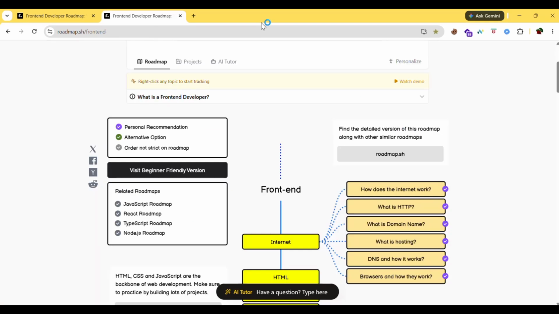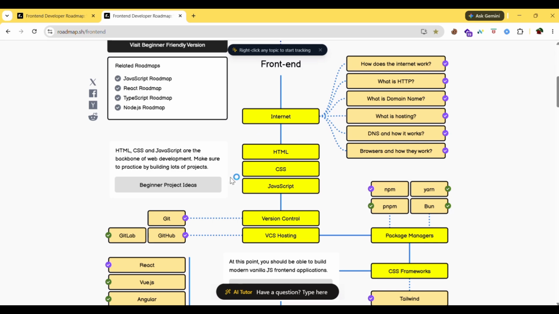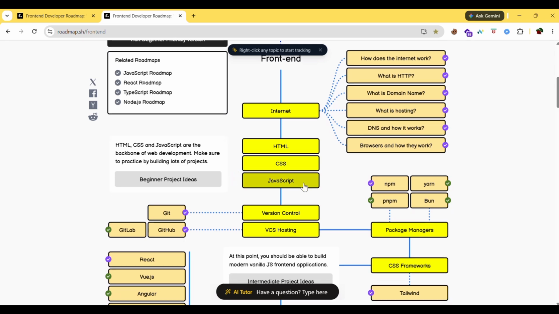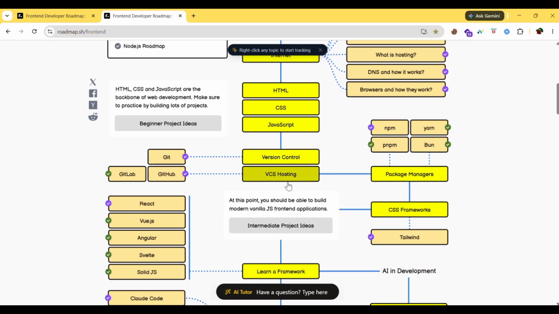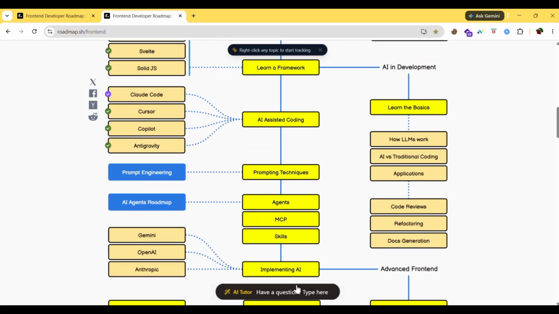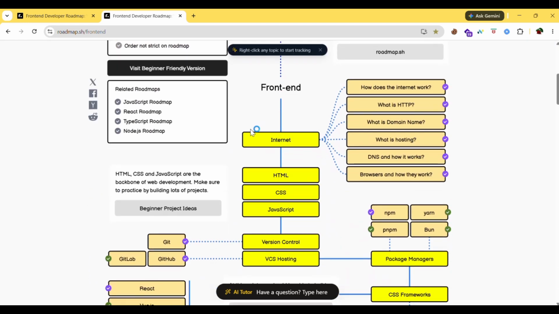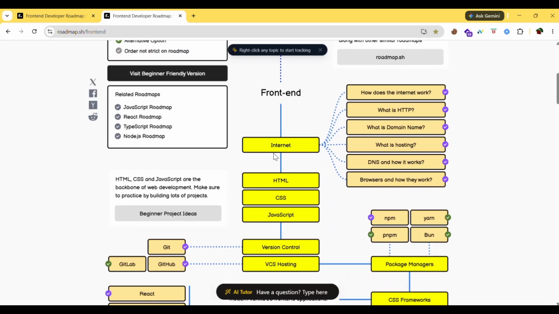First, if you want to become a front end developer, you must know these concepts. What is internet, HTML, CSS, JavaScript, what is version control, VCS hosting, framework, AI assisted coding. So these are the things you need to know. So you can go topic by topic. The first one is internet.